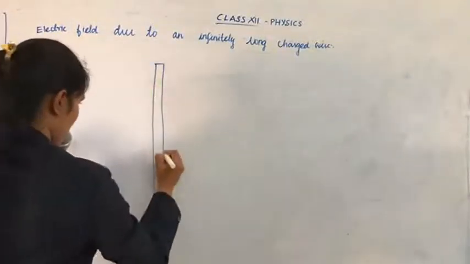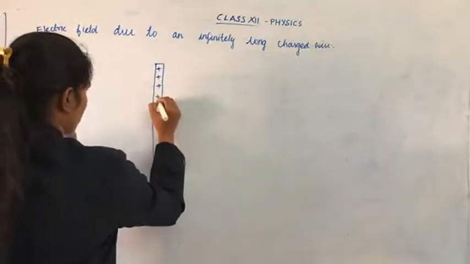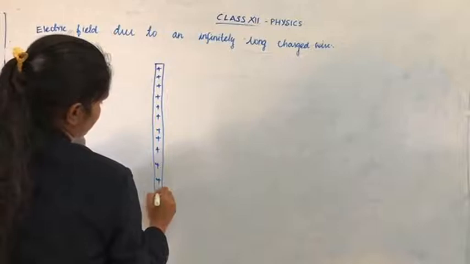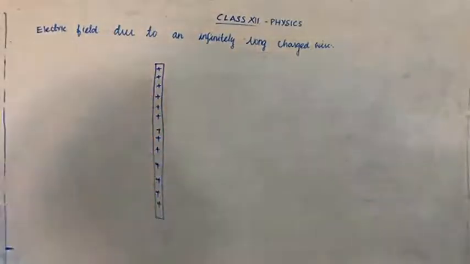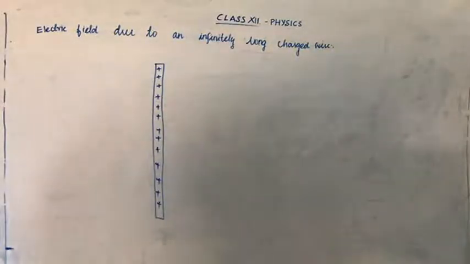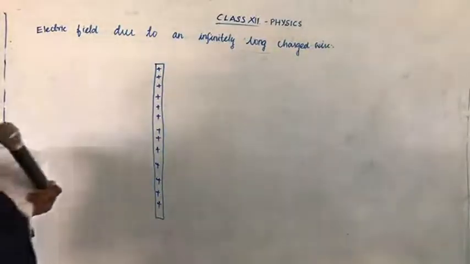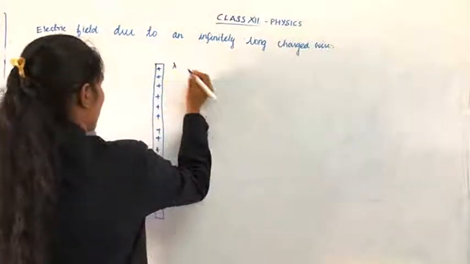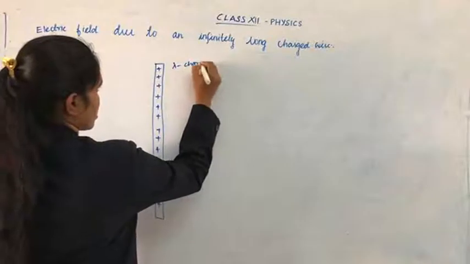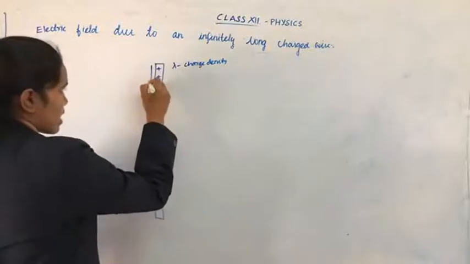This is a charged conductor. It is very long. The charge means I am giving a positive charge. While you are writing, you have to write: consider an infinitely long straight conductor wire having a linear charge density. The charge density is denoted by lambda. So lambda is the charge density.